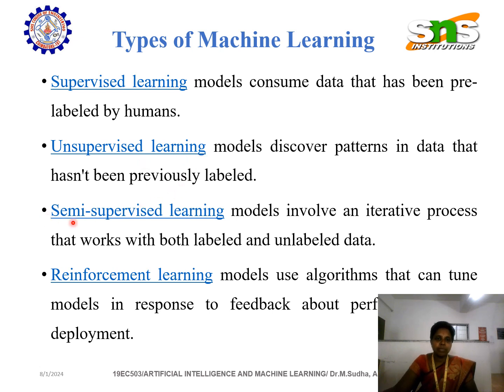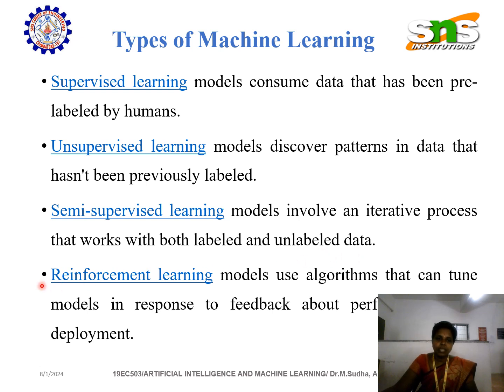And coming to semi-supervised learning. Again, from the name itself, we can analyze that it is semi-supervised. Semi in the sense of what? Partial. So partially supervised, in the sense it consists of supervised learning as well as unsupervised learning. The definition of semi-supervised learning: models involve an iterative process that works with both labeled and unlabeled data. It consists of labeled data, that is a named data set, as well as unnamed data sets.